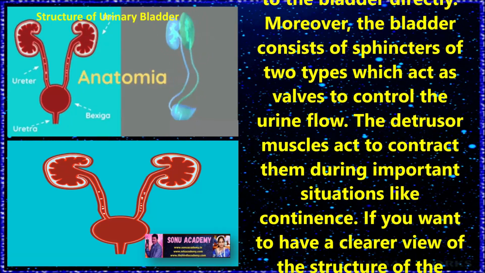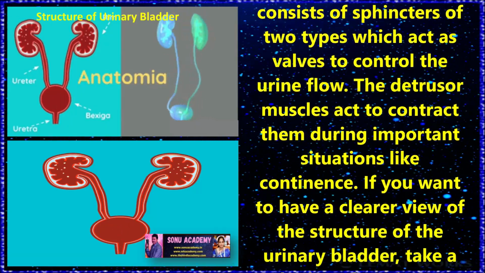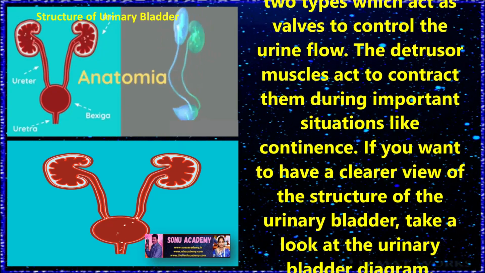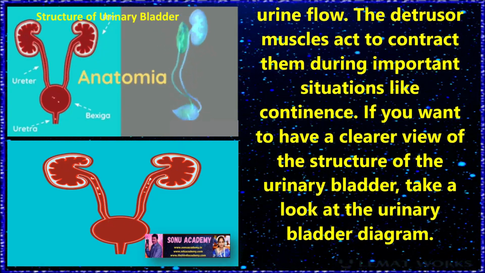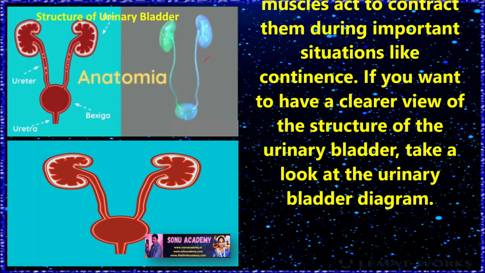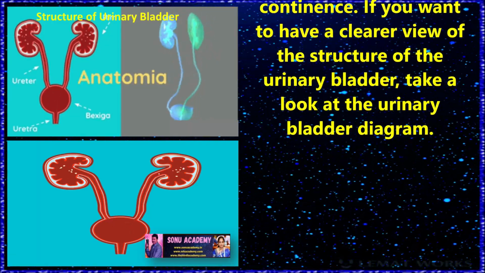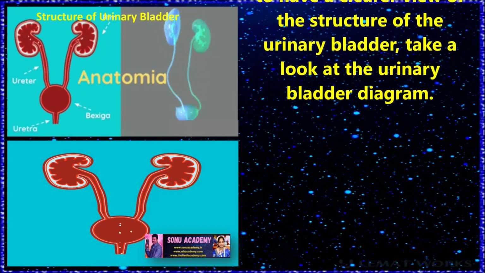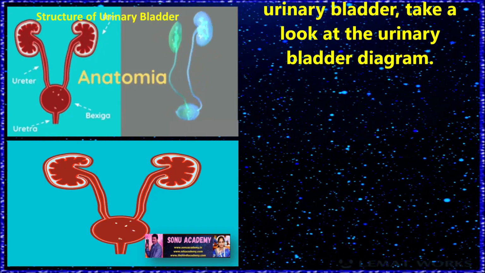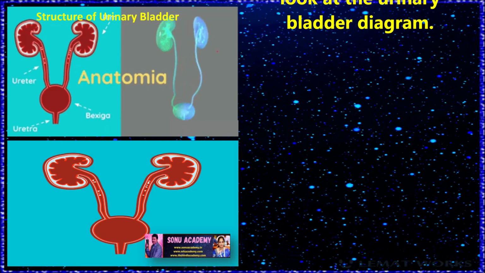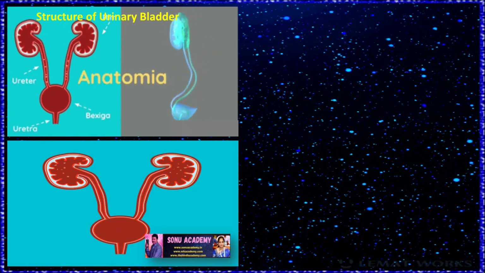Moreover, the bladder consists of sphincters of two types, which act as valves to control the urine flow. The detrusor muscles act to contract them during important situations like continence. If you want to have a clearer view of the structure of the urinary bladder, take a look at the urinary bladder diagram.